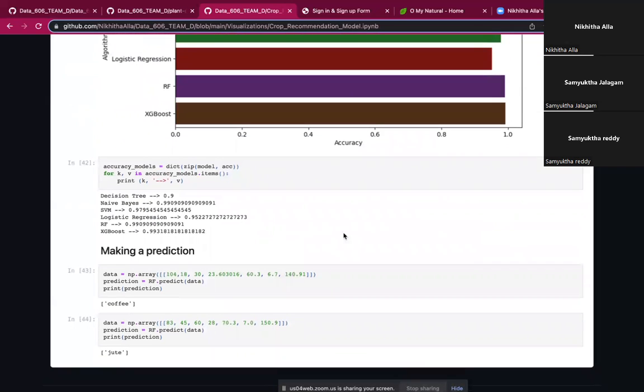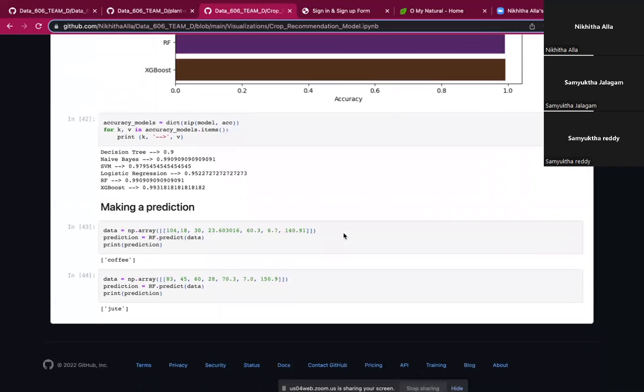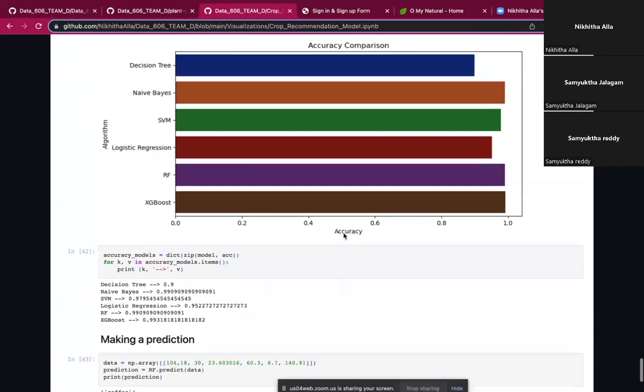So our main aim is, rather than just running the code and displaying the output, we built a web application using Flask. This is all about crop recommendation.